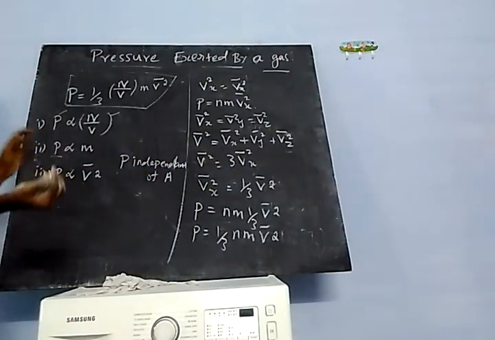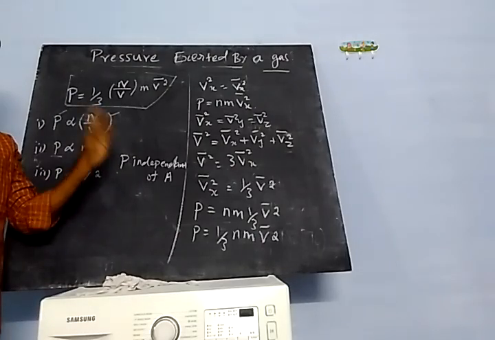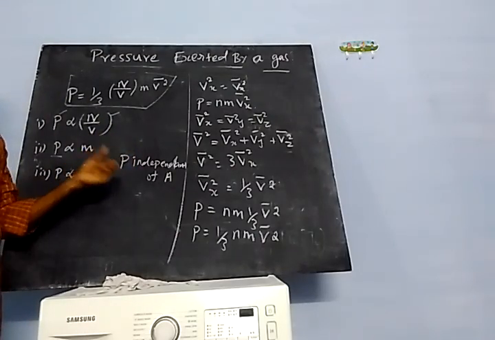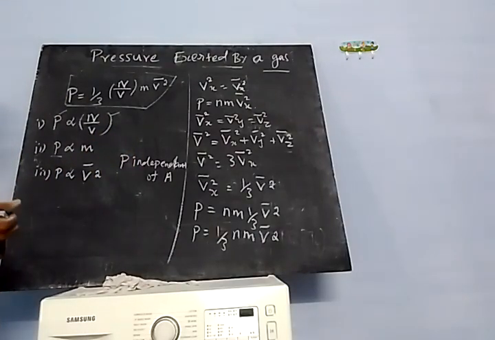Whatever area you choose, the pressure exerted by the gas is the same. So pressure exerted by the gas is independent of area.